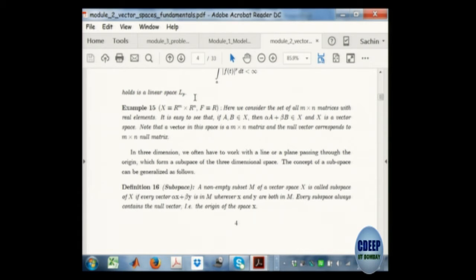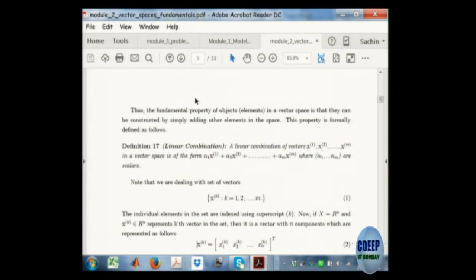And then what is a subspace? What is a subspace in 3 dimensions? What is a subspace in 4 dimensions? What is a subspace in the set of continuous functions? So would, for example, sine and cos form a subspace? Yeah, so all linear combinations. So actually you can introduce these concepts in the context of vector spaces, then it becomes easier for the students to understand the concepts of signals and systems.